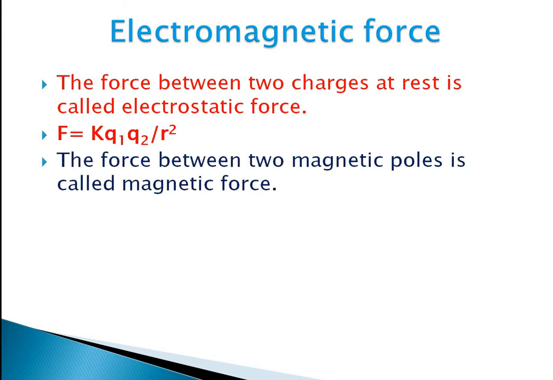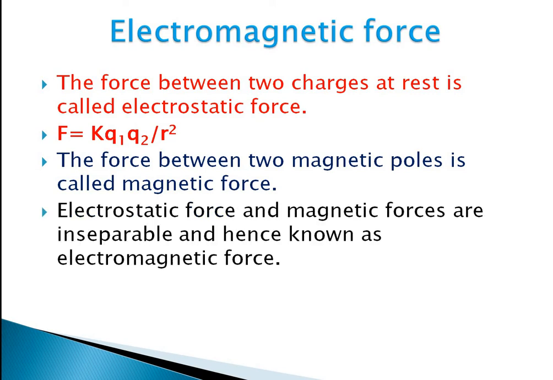Similarly, the force between two magnetic poles is known as magnetic force, and this electric force and magnetic force are interrelated. Why? Because a moving charge can produce a magnetic field, and when a charge is kept in a magnetic field, it experiences a force. We already discussed that last year. So electricity and magnetism are interrelated, and hence it is known as electromagnetic force.